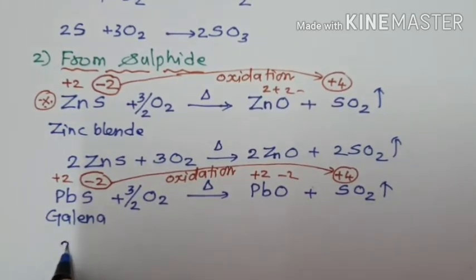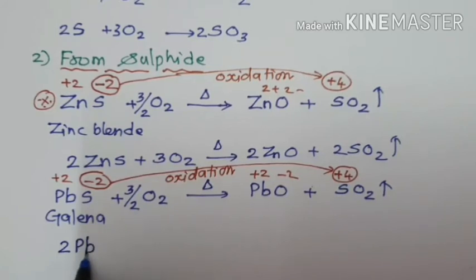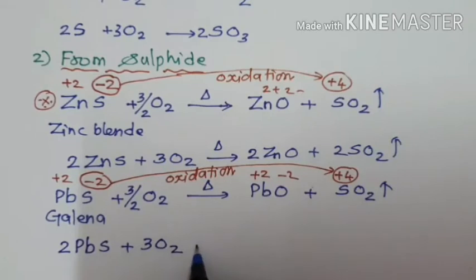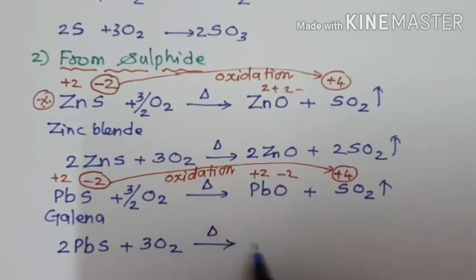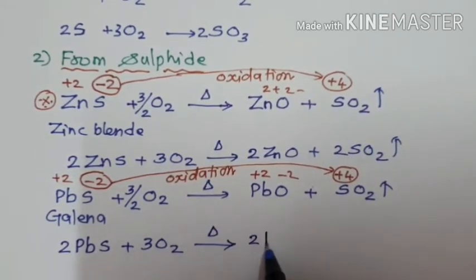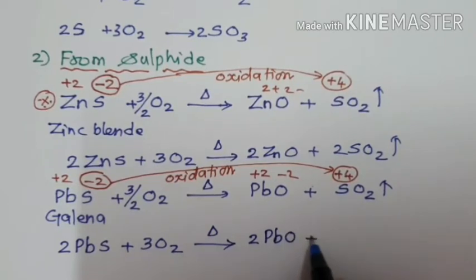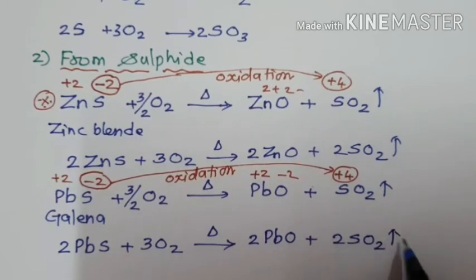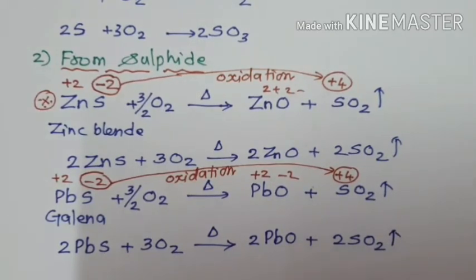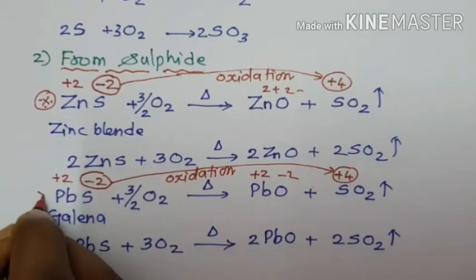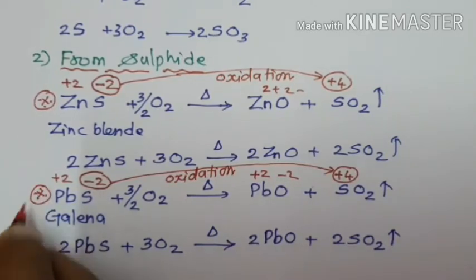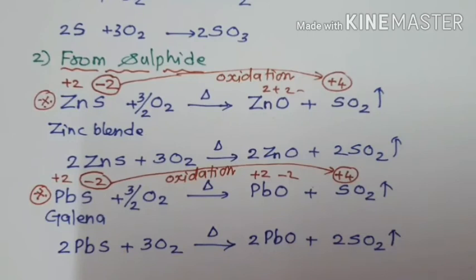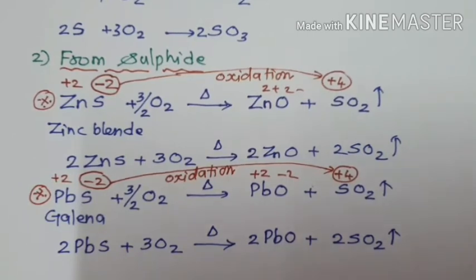You will get 2 PbS plus 3O2, during roasting gives 2 PbO plus 2 SO2 liberation. So this is also an important method. A sulfide ore during roasting gives or liberates sulfur dioxide. One more sulfide ore, that is iron pyrite.